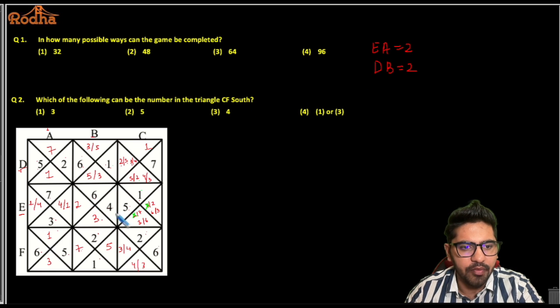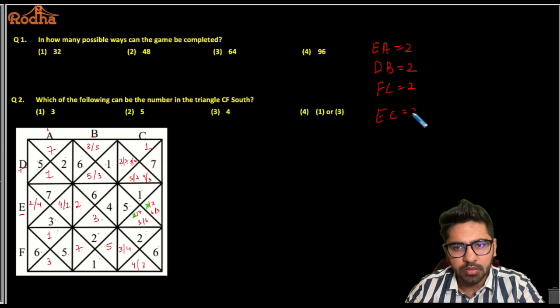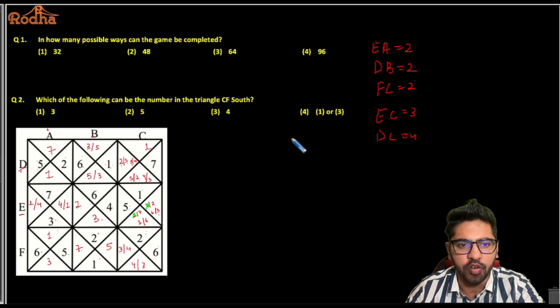And then I have FC that has got 2 possibilities here, right? Okay, then EC has got 3 possibilities. How 3? 3, 6, 6, 3 and 7, 2, right? So 3 combinations. And DC will get exactly 4 combinations. How 4 combinations? If this is 2, this can be 5. I've already explained, right? And if this is 2, then this can be 2 as well, right? Then this is 2, this is 5, this is 5, this is 2. These are 1 combinations, right? 3, 4, 4, 3. So 4 combinations for DC.